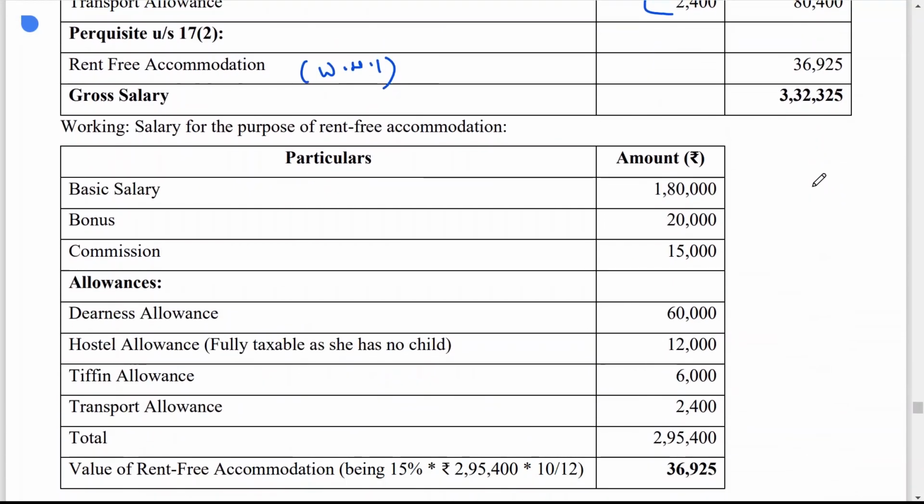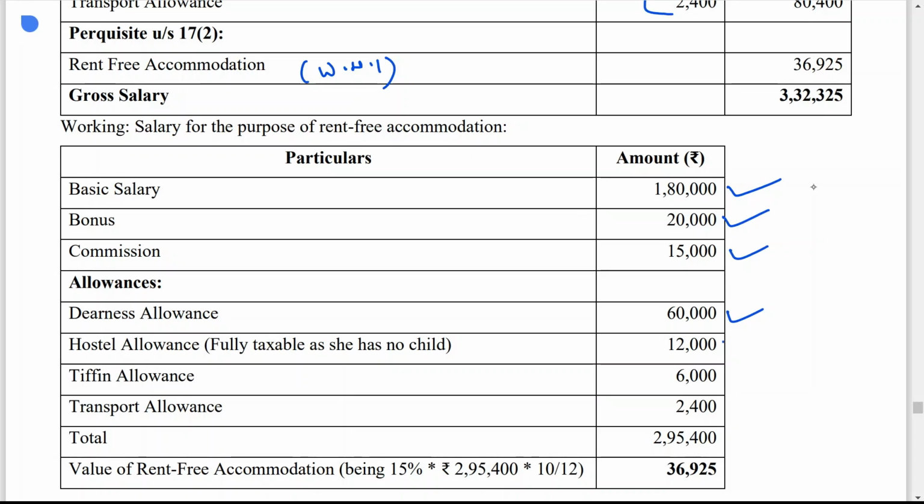For that we have to find out the salary. Now what will we consider in salary? All taxable allowances, basic salary, bonus, DA, all things we will consider. So first of all basic salary, second bonus, commission, allowances. Allowance is fully taxable, so that is why we have considered only the taxable part.